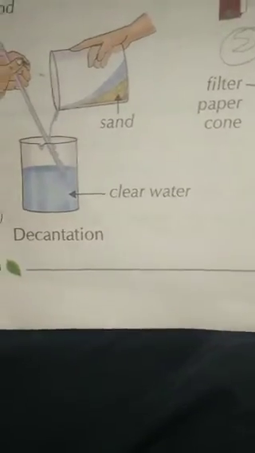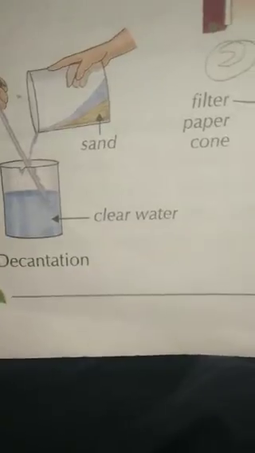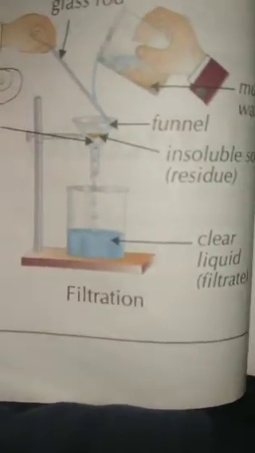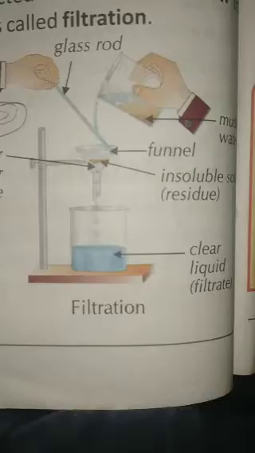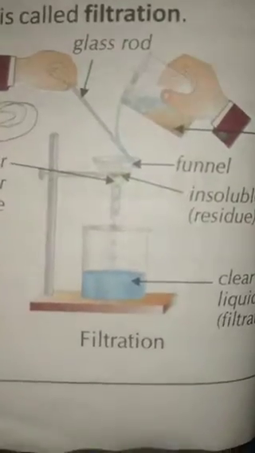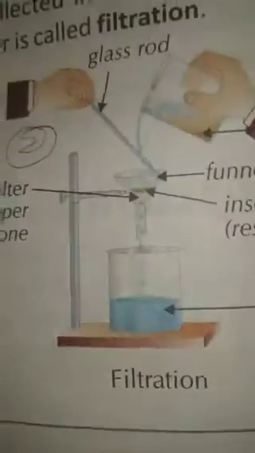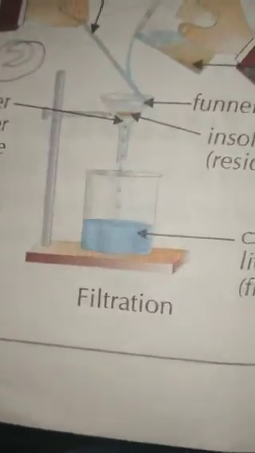Next, we are moving on to the next segment, filtration. The process of removing insoluble impurities. How are we removing the insoluble impurities? The third process is called filtration. Okay. Look at the picture. I will explain to you. Yes. This method is used to separate water from insoluble impurities like sand by using a filter paper.